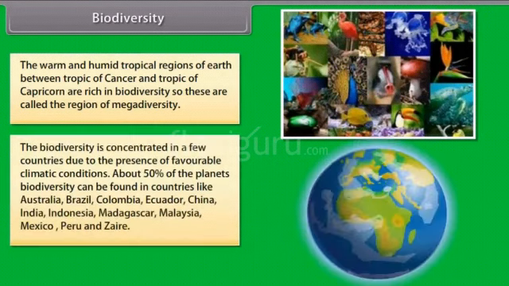The biodiversity is concentrated in a few countries due to the presence of favorable climatic conditions. About 50% of the planet's biodiversity can be found in countries like Australia, Brazil, Colombia, Ecuador, China, India, Indonesia, Madagascar, Malaysia, Mexico, Peru and Zaire.